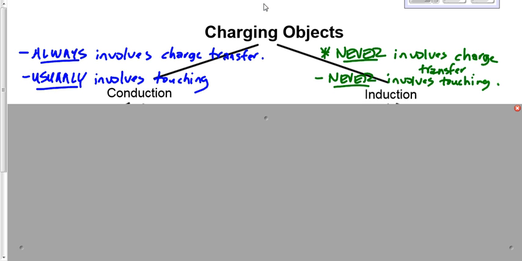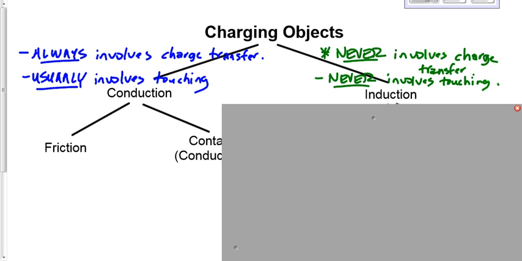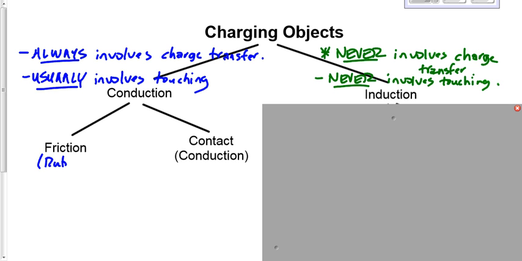Now, let's talk about conduction in a little bit more detail. We can break that down into two subcategories. We'll call it charging by friction and charging by contact. Charging by friction will involve rubbing. When you rub things together, the balloon against your hair, when you rub the comb in your hair and your hair starts standing up on end, when you rub something against something else and it becomes charged, charge transfers from one to the other, makes one of them positive, one of them negative, that's charging by friction within the overall category of charging by conduction.